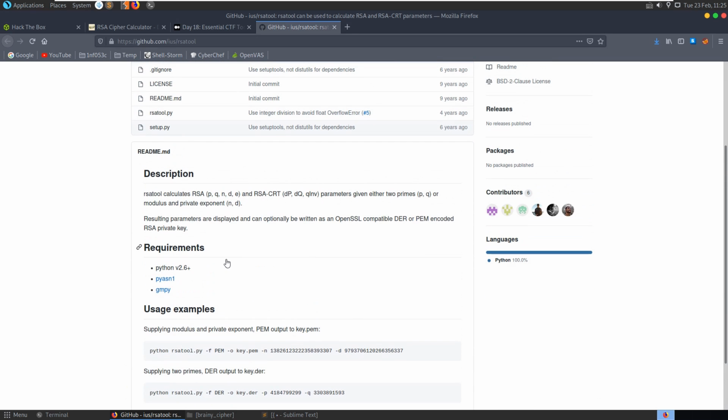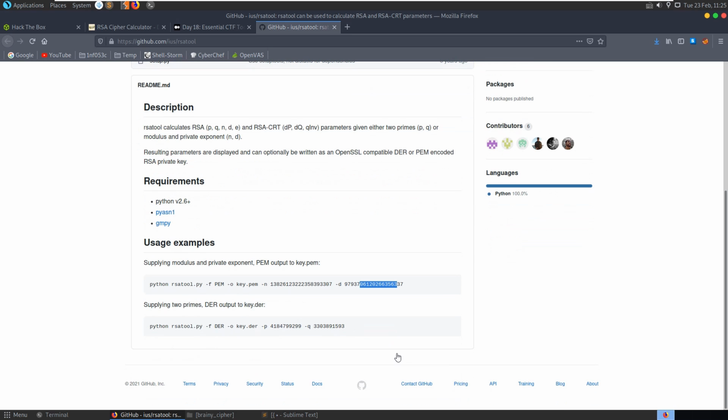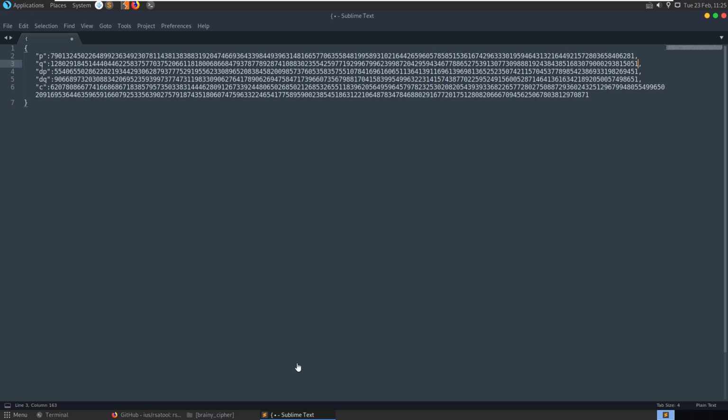So if we set this up, we can run python RSATool -f pem for the type, and then the output file, and then we give it n, and we give it, in this case, d, or we can supply 2 primes. So we don't have d, we have p and q.